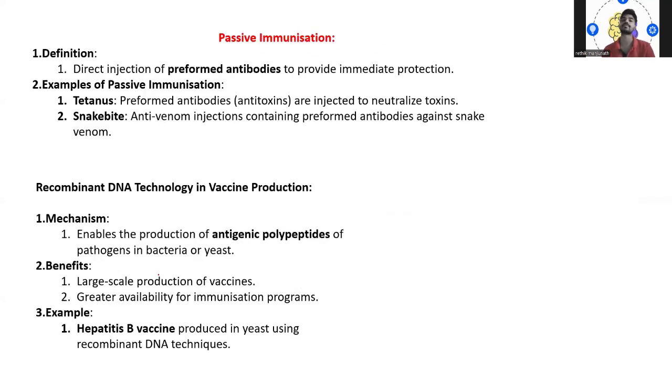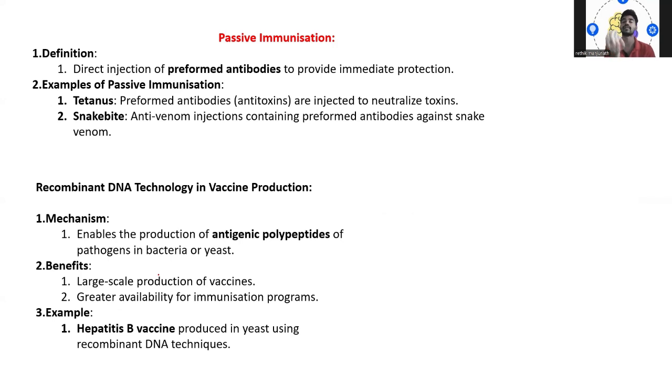The next we have is passive immunization. So here, what happens is direct injection of the preformed antibodies to provide immunity protection. Meaning here we inject not the antigen, rather the antibody. Examples are tetanus, then snake bite. In tetanus, preformed antibodies are injected to neutralize the toxin.